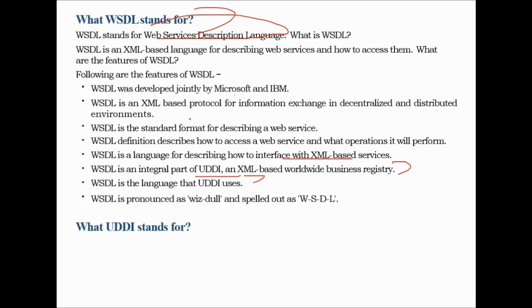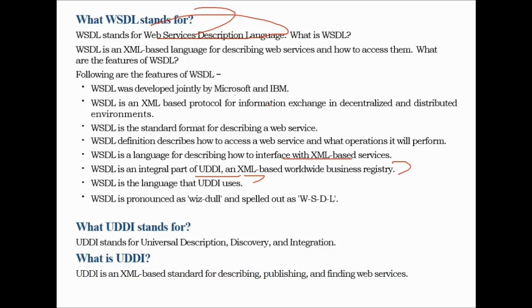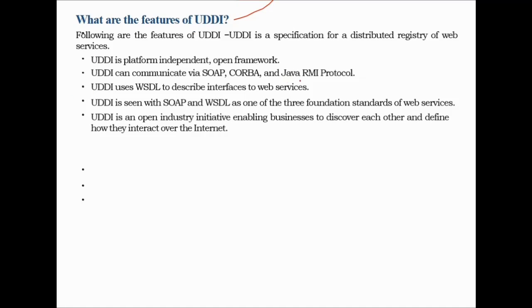What does UDDI stand for? UDDI stands for Universal Description, Discovery and Integration. Now what is UDDI? UDDI is an XML-based standard for describing, publishing and finding web services. So what are the features of UDDI? These are the features of UDDI. UDDI is a specification for a distributed registry of web services. UDDI is a platform independent, open framework.